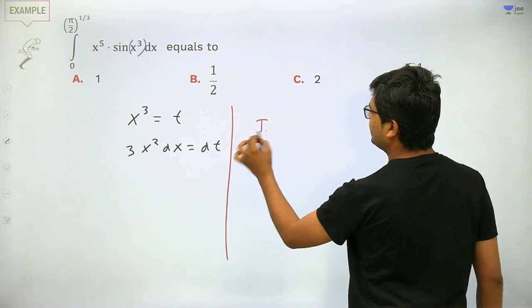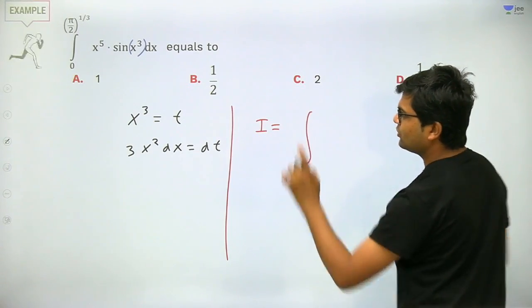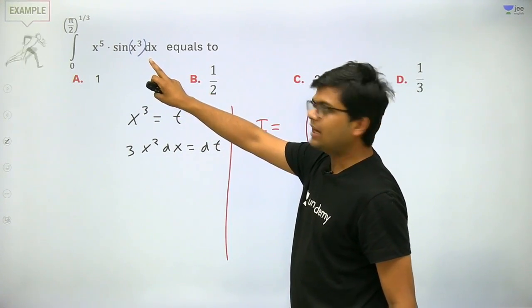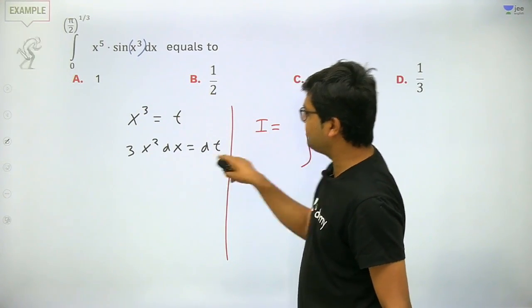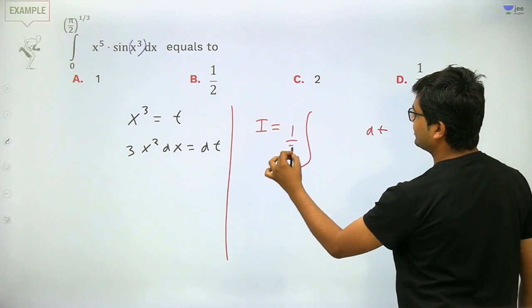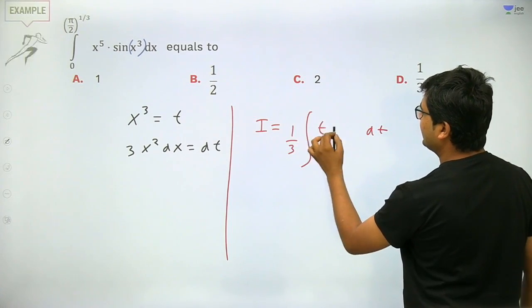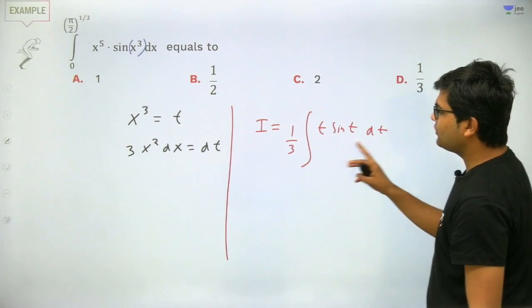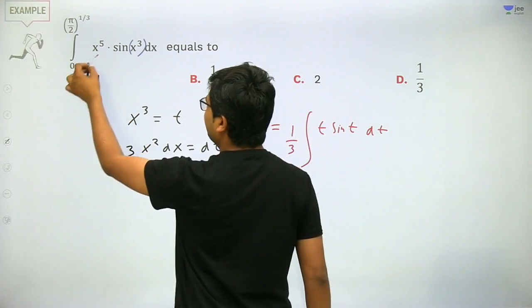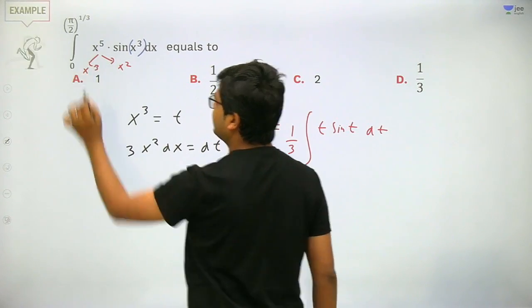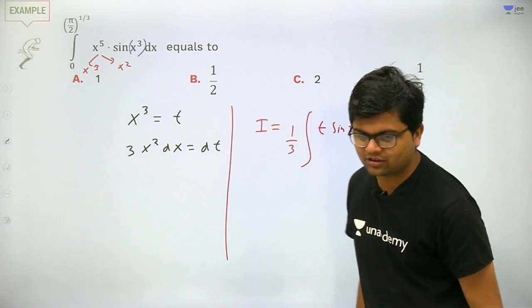You need to apply it very carefully. Rewrite x to the power 5 as x cube into x square, and x square dx is dt upon 3. So x square dx is dt upon 3, that is 1 by 3. x cube is t, and sine of x cube will become sine of t. That is okay with everyone? You need to break this into x square into x cube. That was the trick to solve this question.